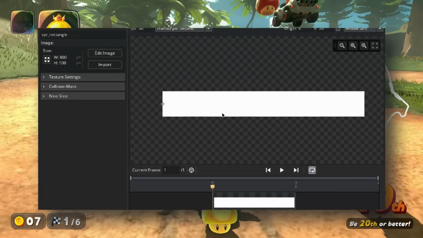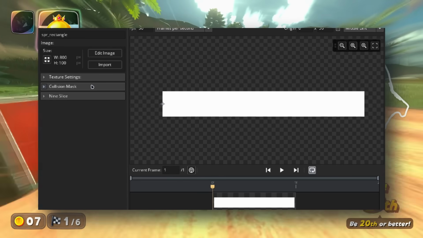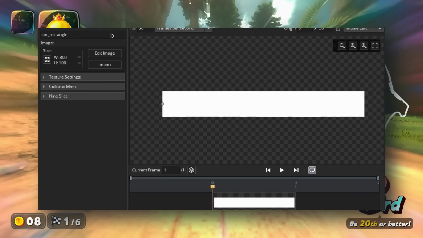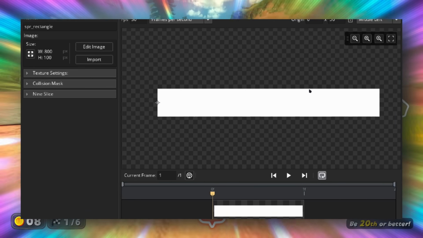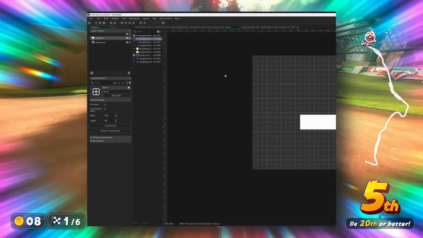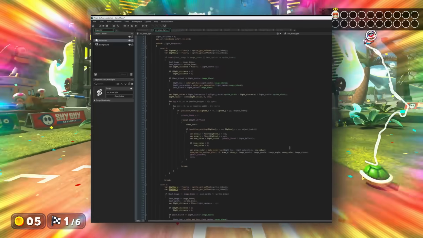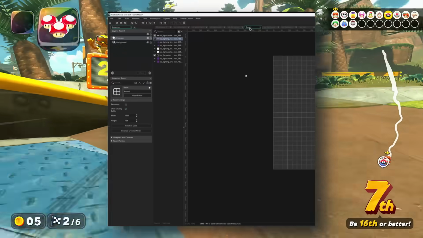I have this sprite here. This is an 800 by 100 sprite, so somewhat large, but not absurdly large, and not unrealistic to see in actual projects by any means. I've added it to this room. It's using this lighting script to draw a gradient of light over it. So we're going to see what happens when I run the project.